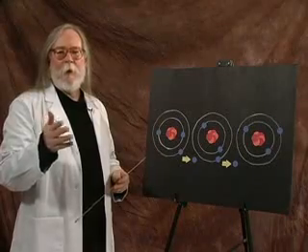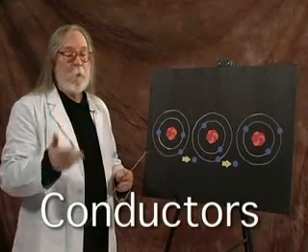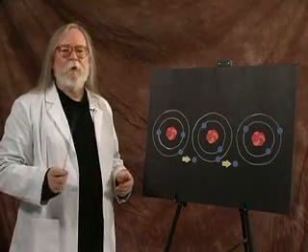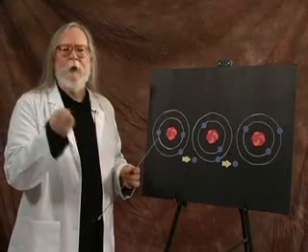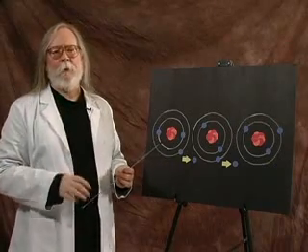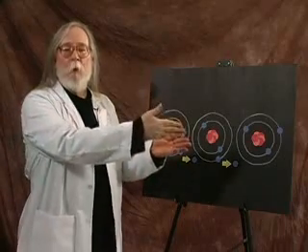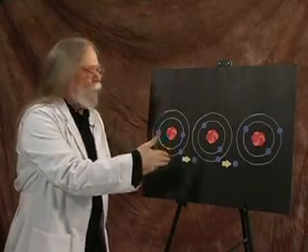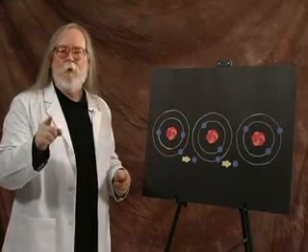Now, some materials allow electrons to move from one atom to the next. They're called conductors because they conduct electrons. Atoms of conductors are said to be loosely held, and that means that the nuclei of these atoms don't hold the electrons in a tight orbit, and the electrons fly away from the nucleus of one atom to the orbit of the next atom. And this movement causes an electron from the orbit of a second atom to jump to the third, and so on. We call a stream of moving electrons electricity.